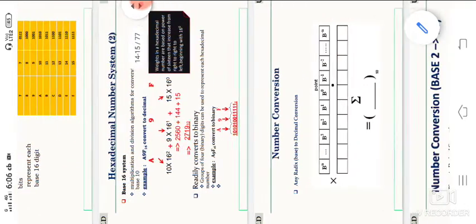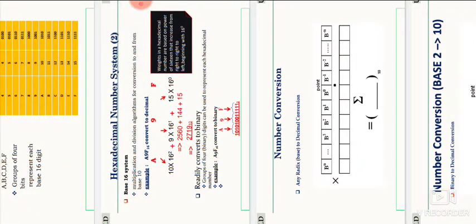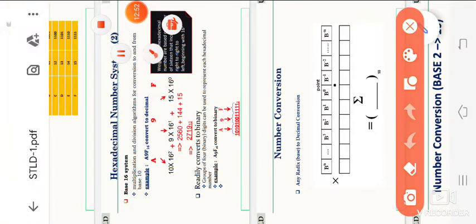We are converting only the integer part. The fraction part will be different. For example, if a fraction part is there, you have to observe, this is the integer part. In this method, the integer part will start at power 0, 1, 2, 3, 4 and so on. The integer part moves right to left, the fraction part moves left to right.